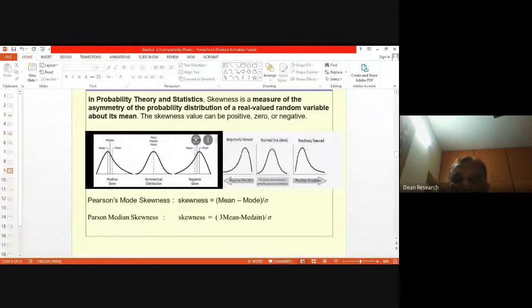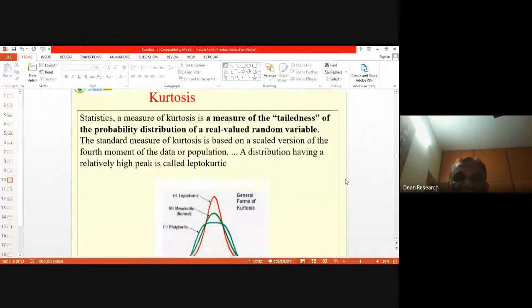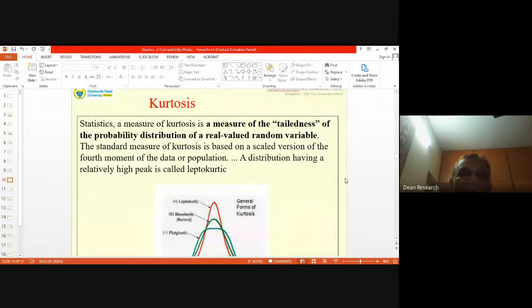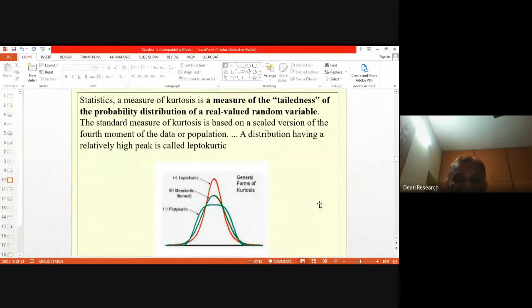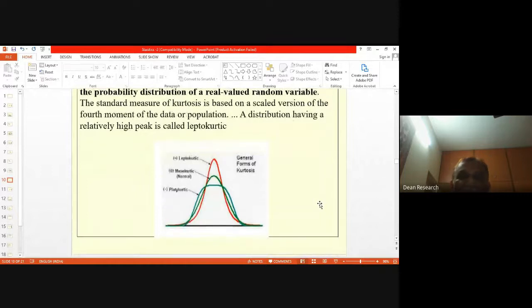Another important measure is called kurtosis. Kurtosis is a measure of the tailedness. I will show you the diagram.